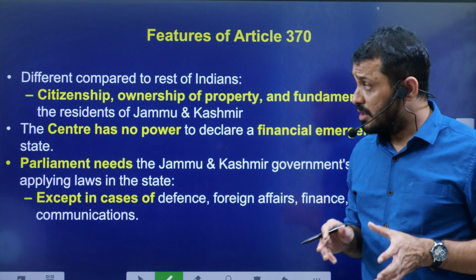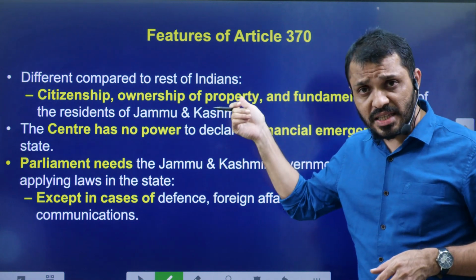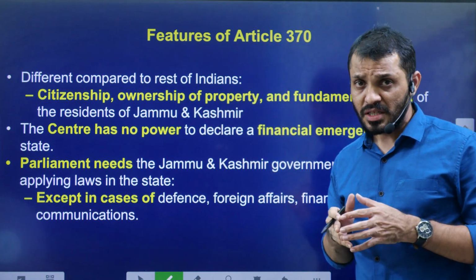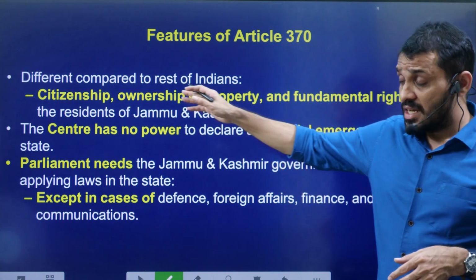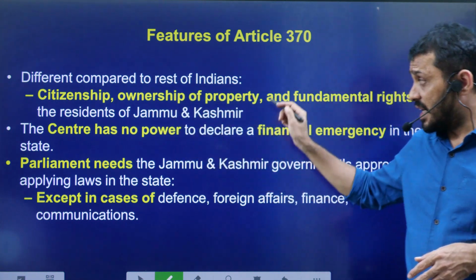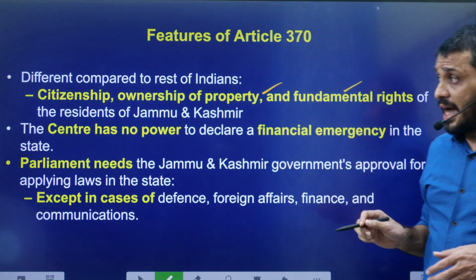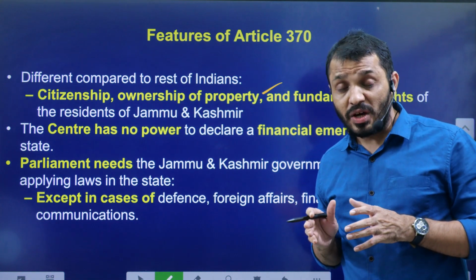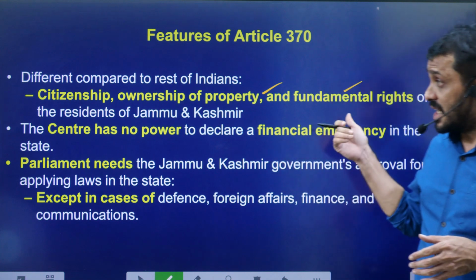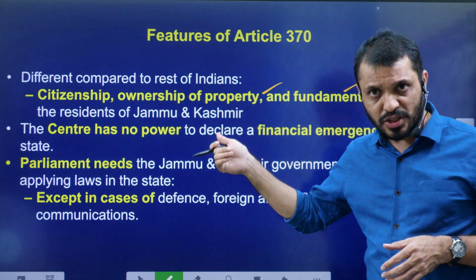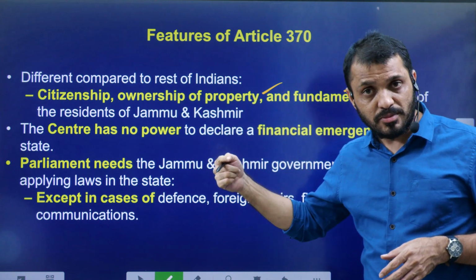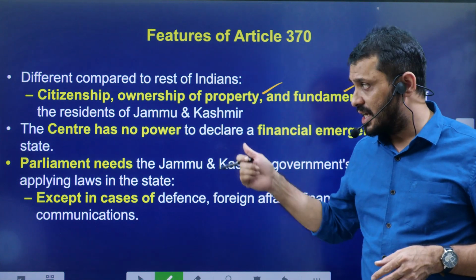And this was a temporary provision, like I said earlier. Article 370 provided some special rights, such as rights related to citizenship, rights related to ownership of property, and some exclusive fundamental rights in relation to the residents of Jammu Kashmir. Non-residents of Jammu Kashmir cannot claim those fundamental rights.